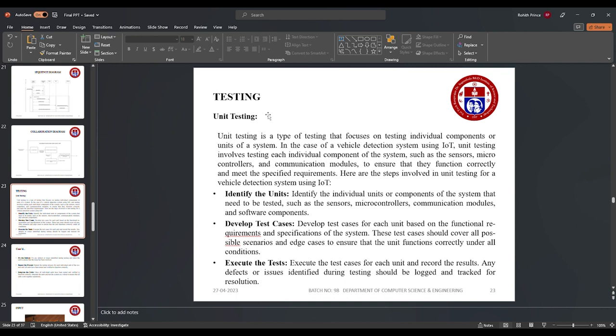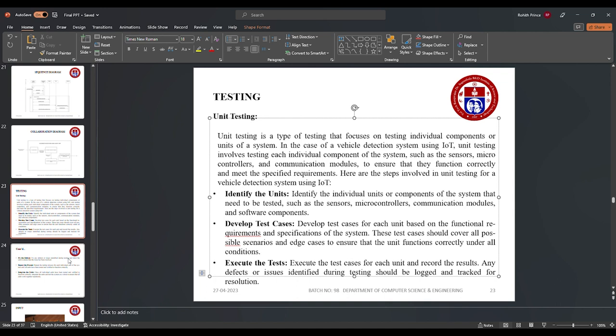And there will be testing we've done. We have to test every single component identified in the units, develop the test cases for this project, and execute the test cases. Imagine there was a road, and we've put some sensors on the edges of the road.